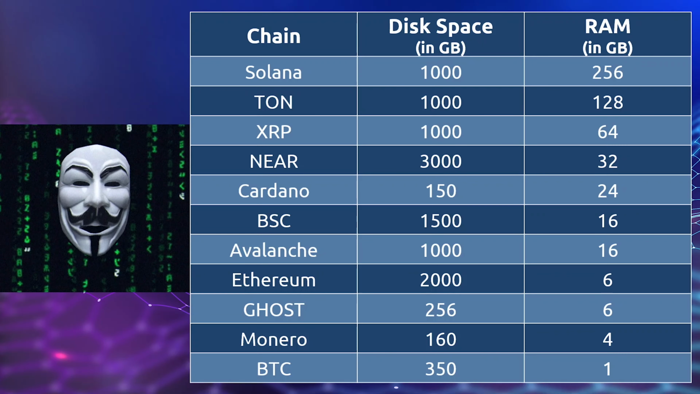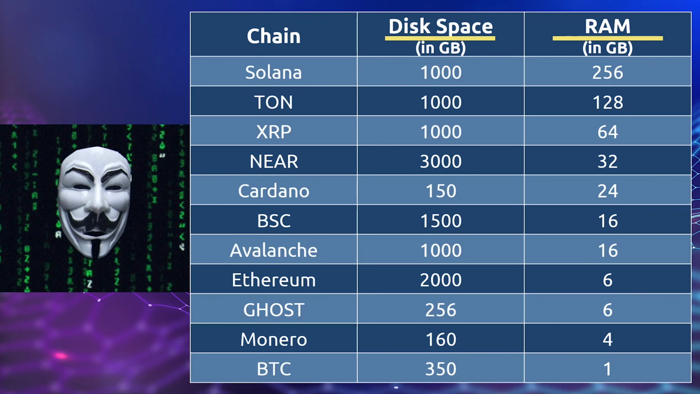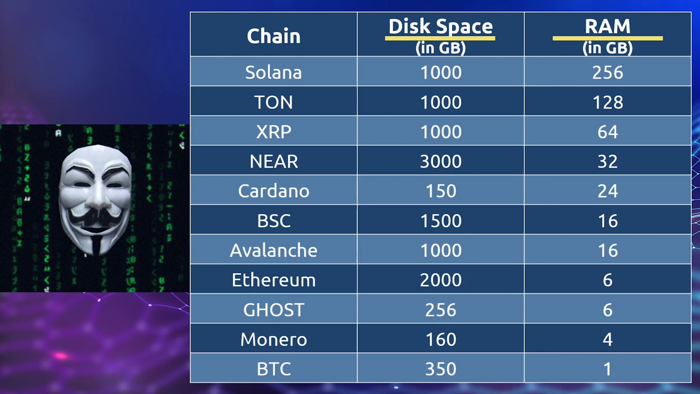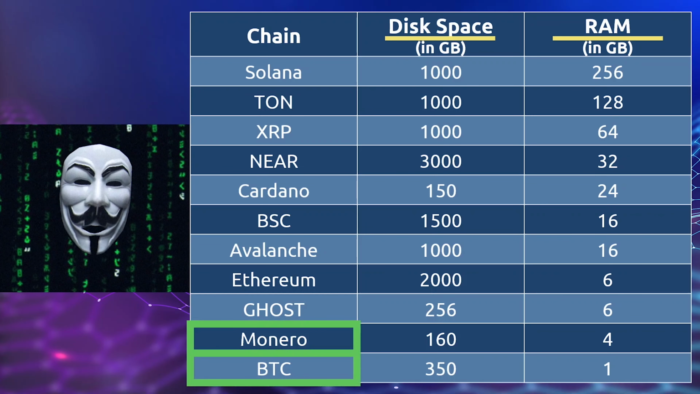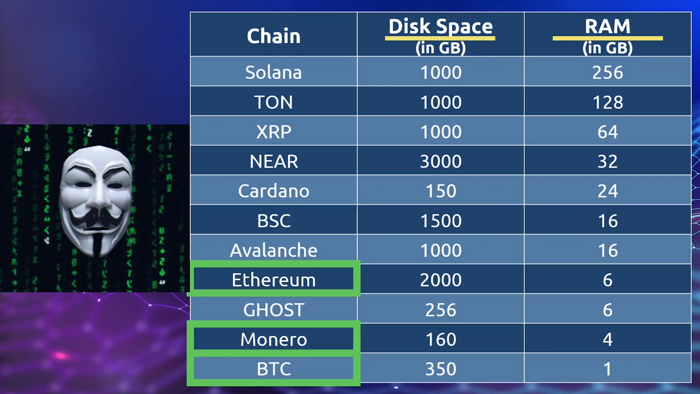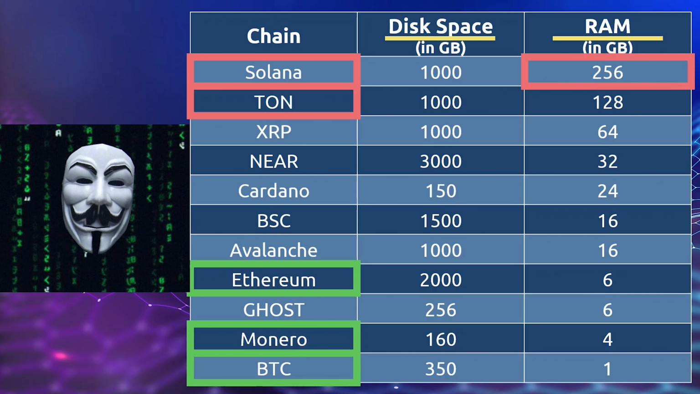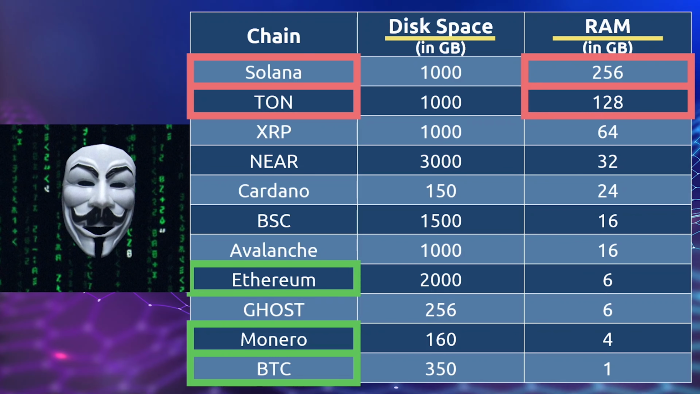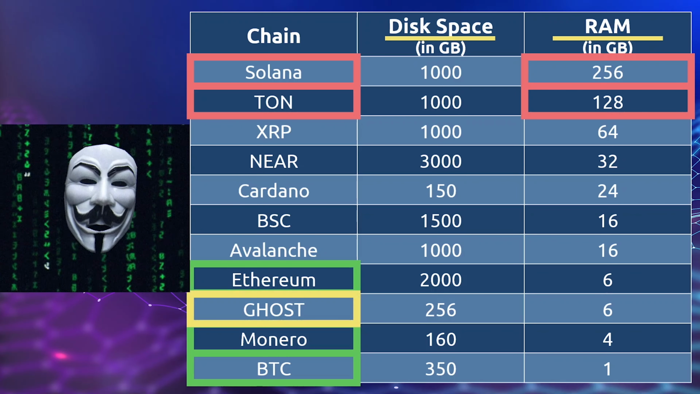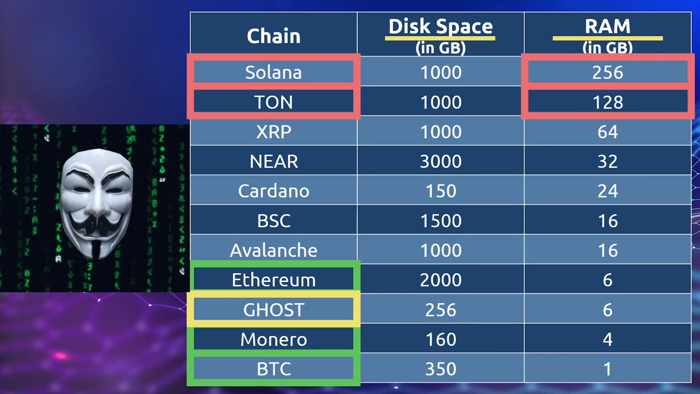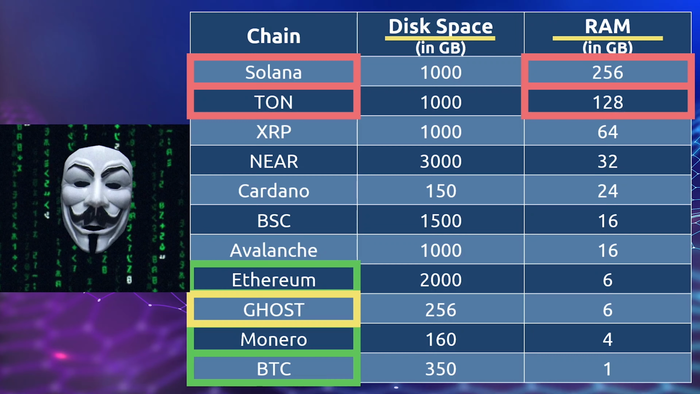Here's a quick glimpse at the minimum requirements, including the disk space and RAM, both measured in gigabytes. While some chains stand out with sufficiently low requirements, such as Bitcoin, Monero, and Ethereum, the VC favorites of Solana and Ton chains require 256 gigabytes and 128 gigs of RAM respectively. Ghost is conveniently located right below Ethereum. Moreover, Ghost requirements presented here are the recommended ones. The minimum requirements are sufficiently low.